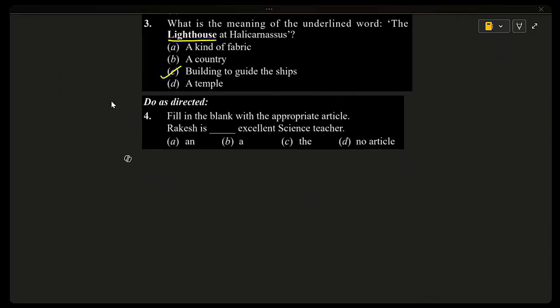Okay. So why is an correct? We use an before words that begin with a vowel sound, not just a vowel letter. The word excellent starts with a vowel sound. The correct statement is Rakesh is an excellent science teacher. That is option A, an. Next question.